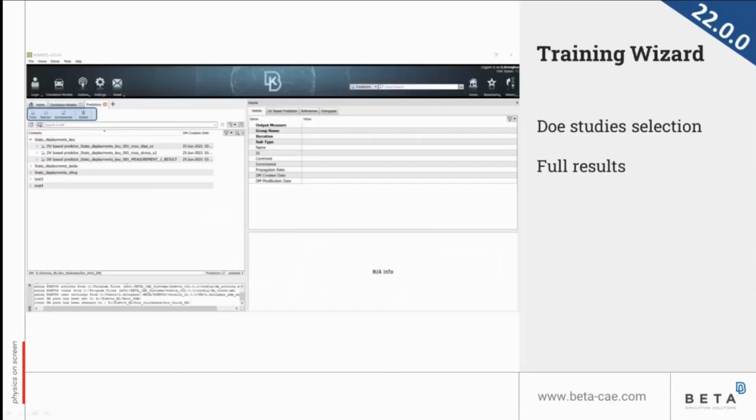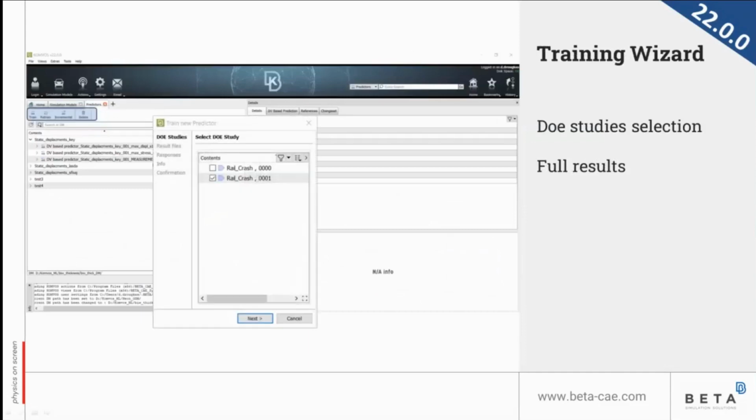So this was possible using a new training wizard that is available in Convos. In this wizard, we can select one of the existing DOE studies that have been imported in Convos, either via ANSA or another way. We can pick which type of results we want to use for our training.